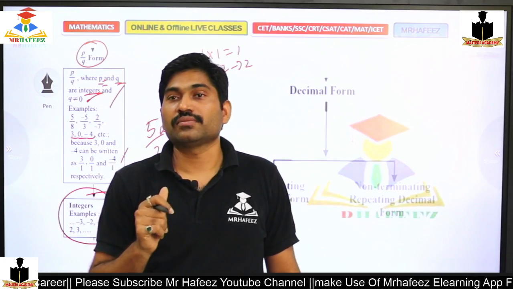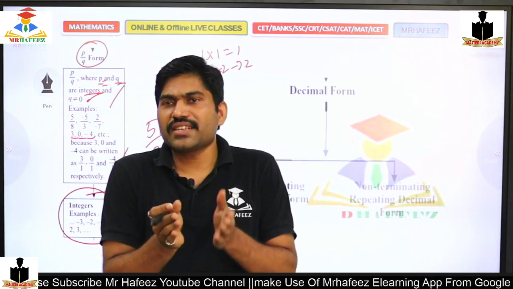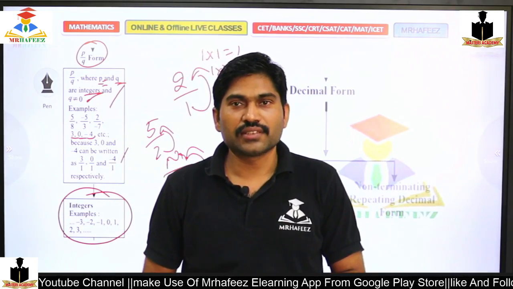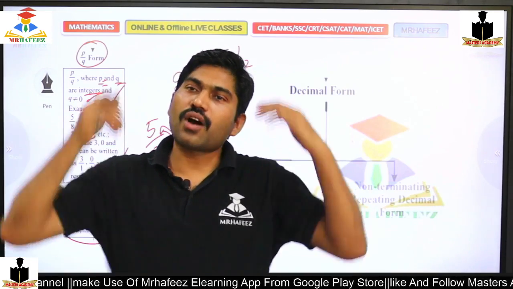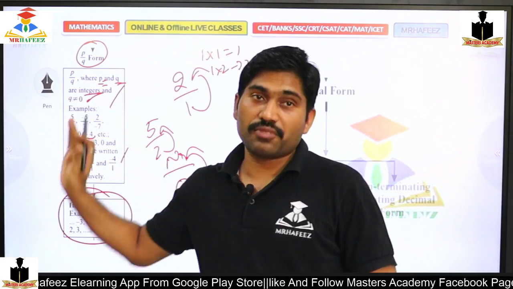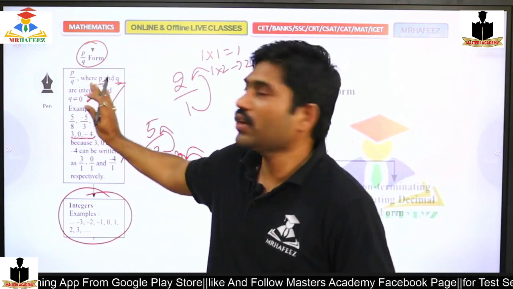Yes or no? So I just explained only about 2. What about other numbers? I can write them too. Yes or no? So all those integers, positive or negative, I can write in the form of P by Q. All come under the P by Q form.